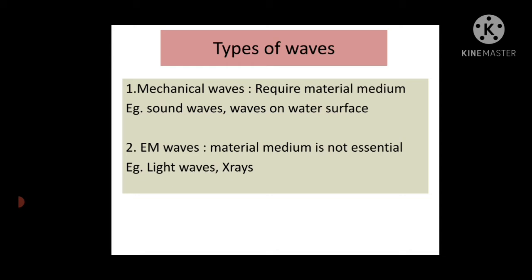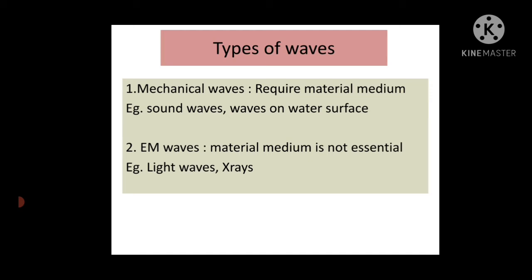Material medium means, for example, sound needs some medium, such as air, water, or gaseous states, any medium, to travel. These types of waves are called mechanical waves. These waves require a material medium for their propagation. Propagation means the traveling of sound from one part to another, in a direction.